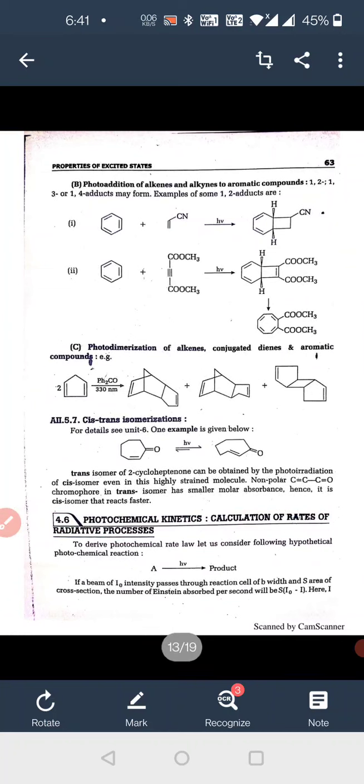This is the first reaction, where benzene reacts with the cyanoethene to form an extra ring cyclo compound, the 1,2 adduct. And the third type is the photodimerization of alkene.